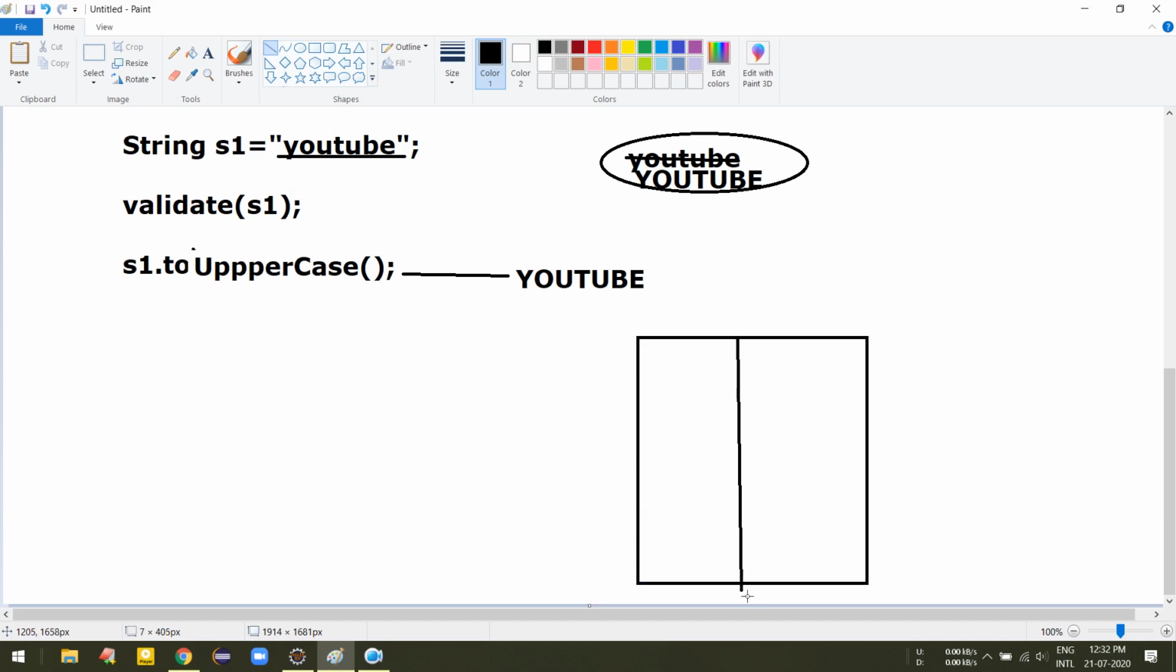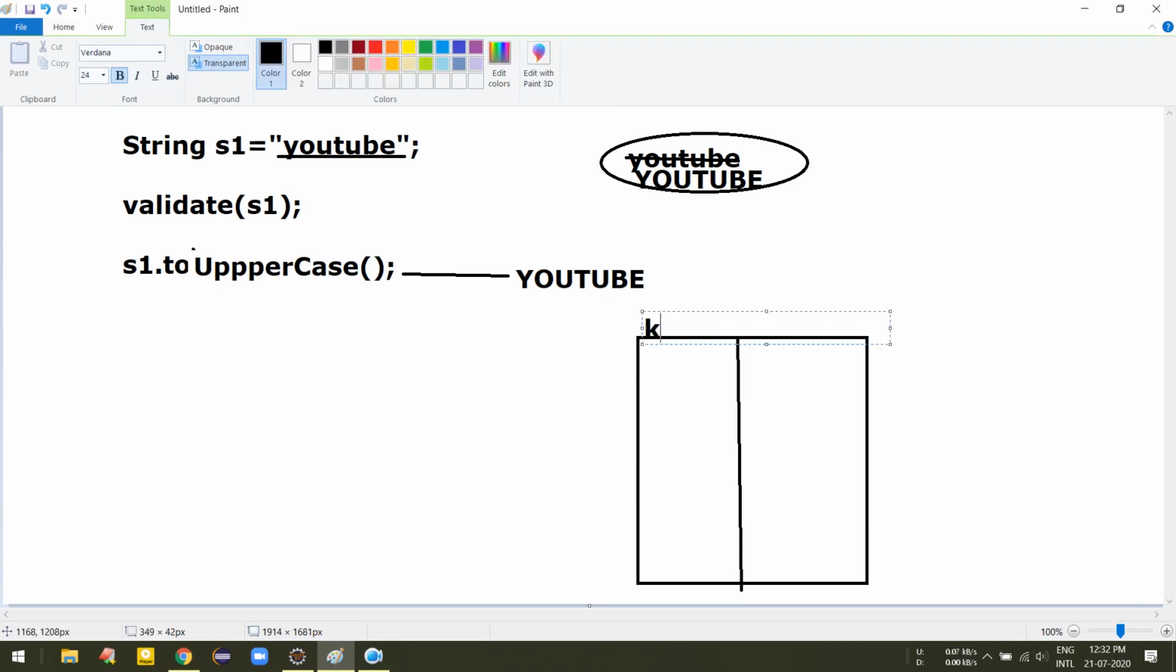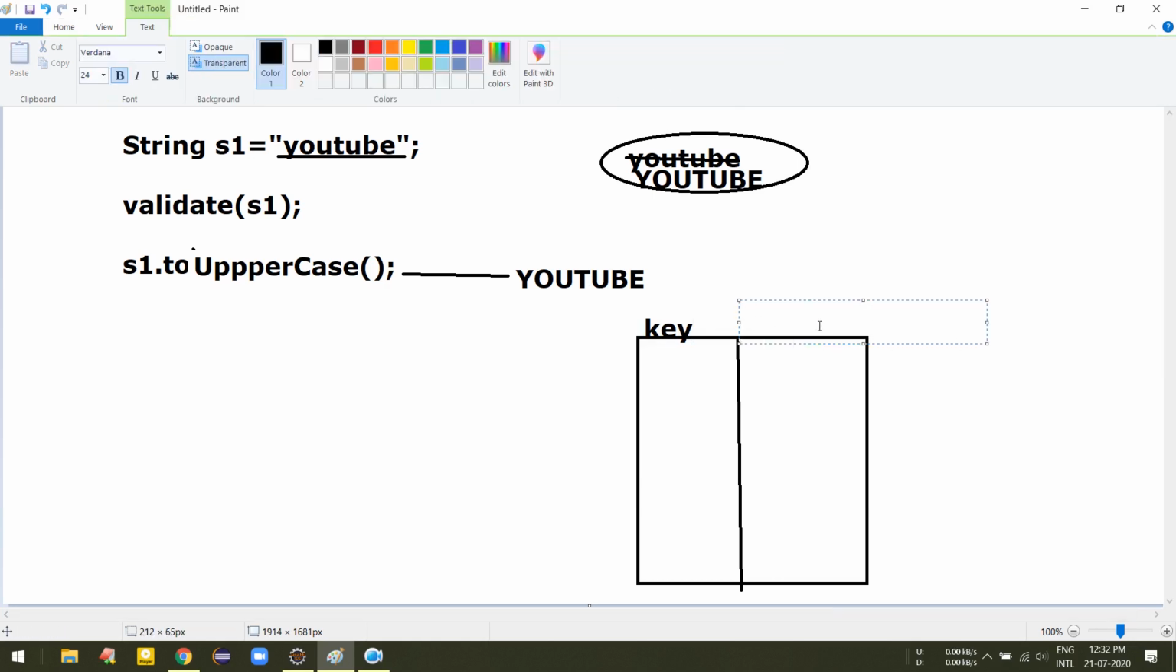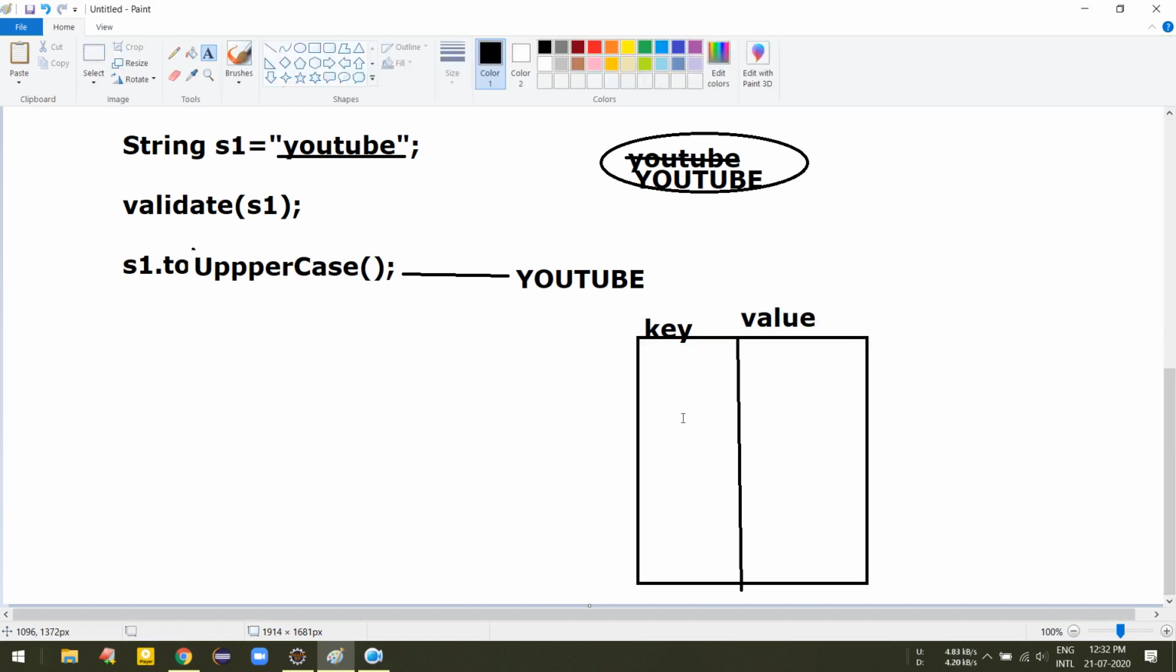Okay, so here string is used as a key and some object is used as a value. Key and value. So here for key we generally take the string value.